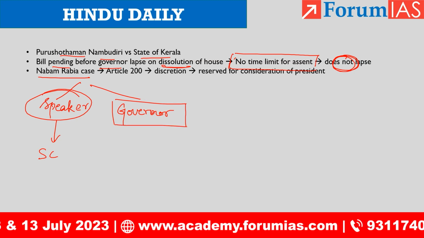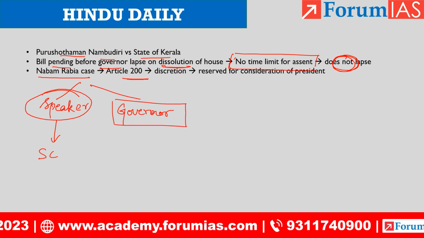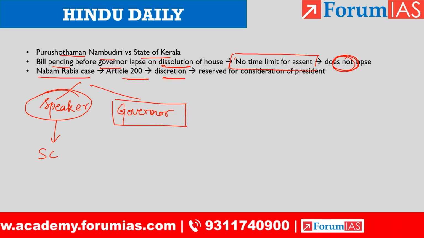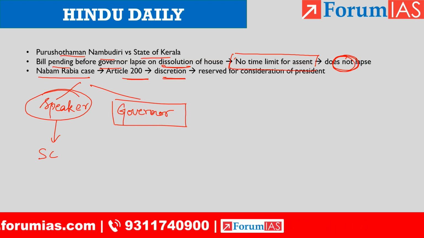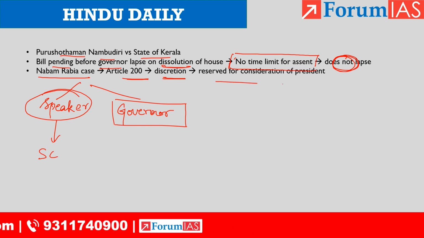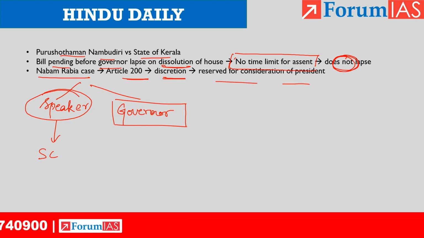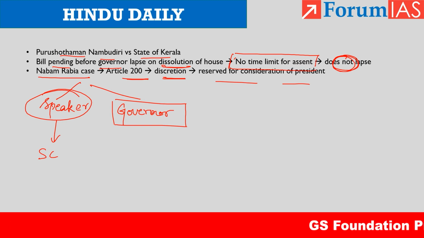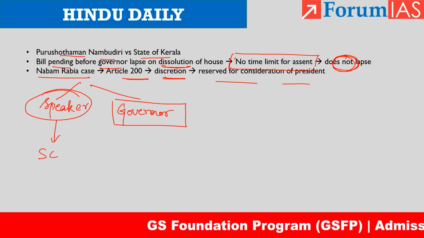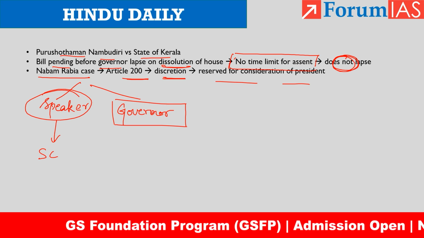It says that Article 200 talks about discretion. And discretion can be reserved for reconsideration of the president. Whenever a bill is being reserved for reconsideration of the president, then only the discretion is exercised. So, the Nabam Rabia case also goes with the concept of constitutional discretion.